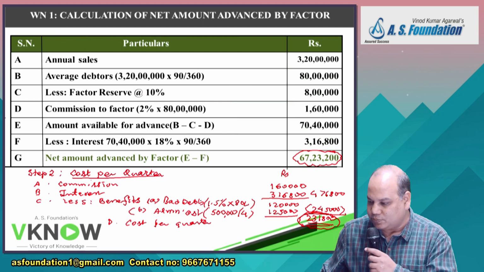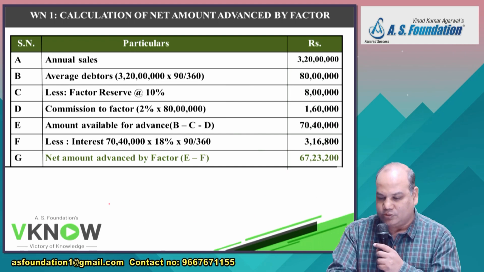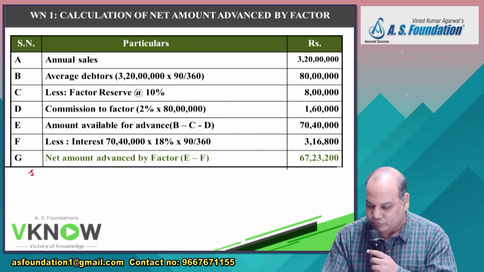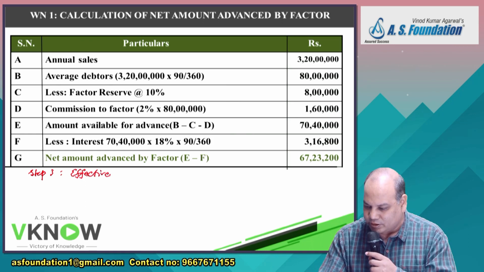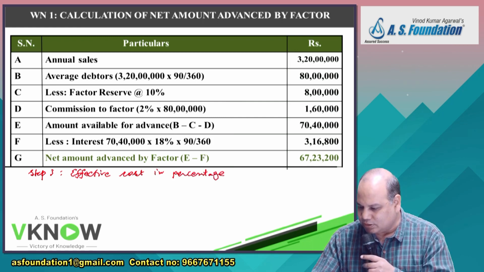Those who have completed step 2, write step 3. Effective cost in percentage. Step 3 is very easy. Very few books contain the answer properly, and very few teachers take the risk of solving such a question also, because students normally don't like such teachers who give them a challenge. They want entertainment. Sorry, I can't provide you.